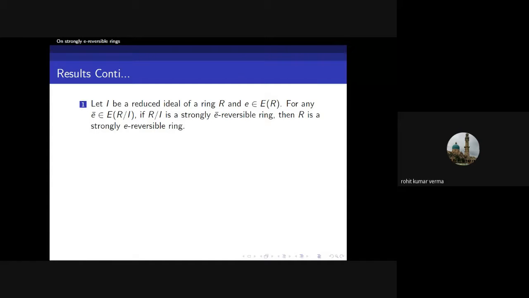Next, we give that let I be any reduced ideal of a ring R and E be an idempotent element of R. So for any E bar an idempotent of R modulo I, if R modulo I is strongly E bar reversible, then R is a strongly E-reversible ring.